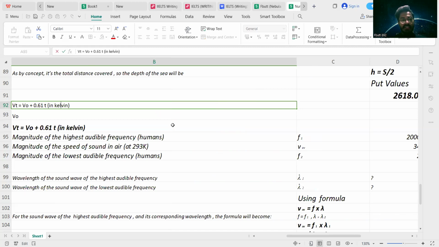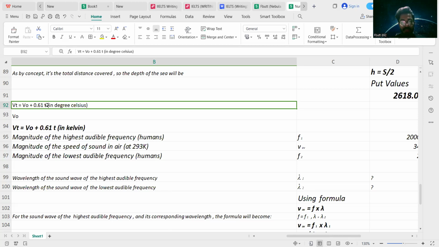And the equation is Vt equals V naught plus 0.61 T, where T is the temperature in degrees Celsius. So what is meant by Vt? Vt is the magnitude of the velocity of the sound waves at temperature T degrees Celsius. And V naught is the magnitude of the speed of the sound waves at temperature 0 degrees Celsius, plus 0.61 T. That's the factor, it means 0.61 times the temperature in degrees Celsius.